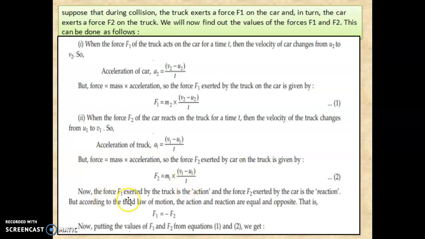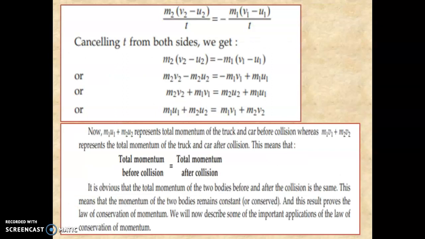Now using Newton's third law of motion, the force F1 exerted by the truck is the action and the force F2 exerted by the car is the reaction. So according to Newton's third law, F1 is equal to minus F2. Now put the values of F1 and F2 from equations 1 and 2. We will get m2 into (v2 minus u2) upon t is equal to minus m1 into (v1 minus u1) upon t. Here the t will be cancelled. So the equation will become m2 into (v2 minus u2) is equal to minus m1 into (v1 minus u1).